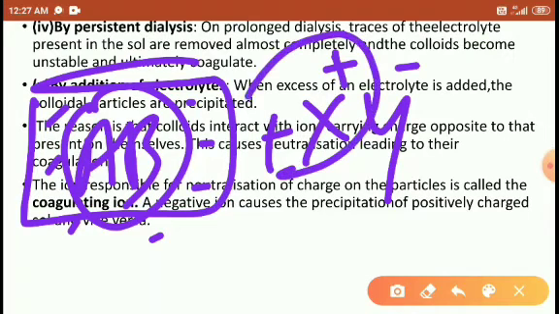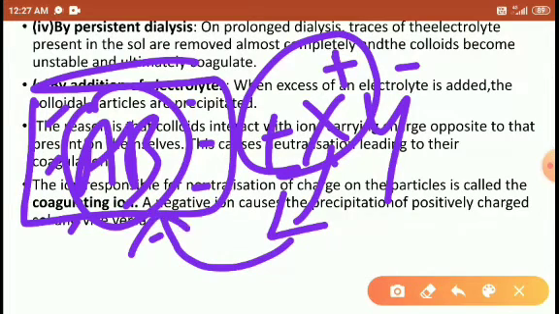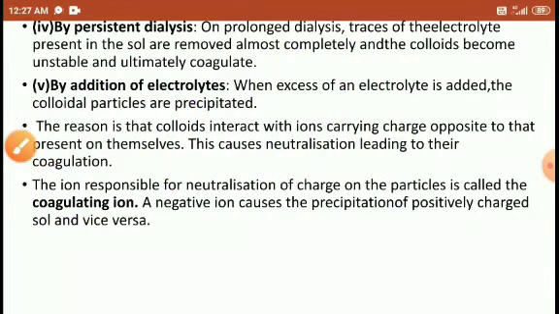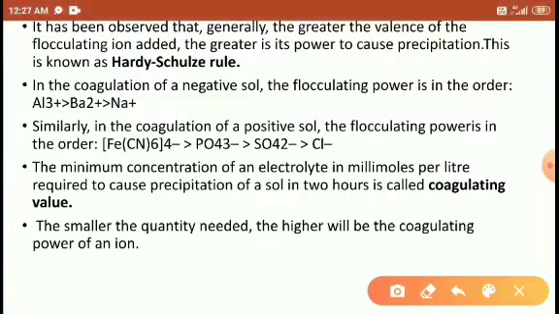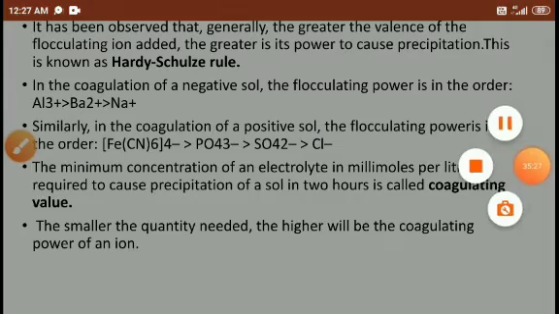So this positive X ion we call a coagulating ion. With the help of this ion we precipitate colloidal particles. It has been observed generally the valency of the flocculating ion. So what is flocculation, students? I will tell you.